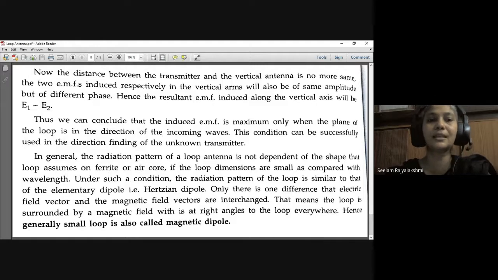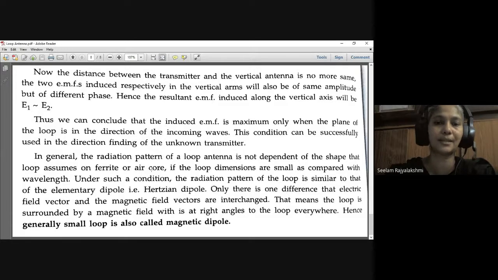In general, the radiation pattern of the loop antenna is not dependent on the shape of the loop, or on whether it has a ferrite or air core, if the loop dimensions are small compared with the wavelength. Under this condition, the radiation pattern of the loop is similar to that of the elementary dipole, that is, the Hertzian dipole.